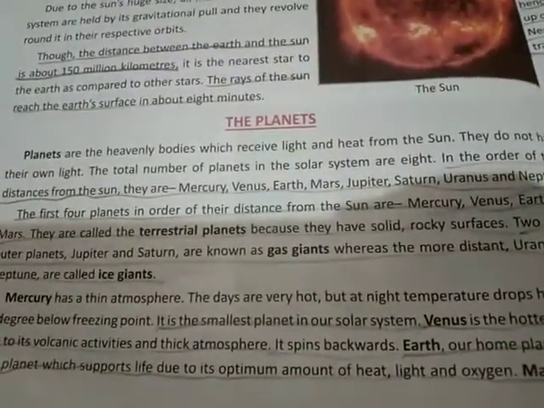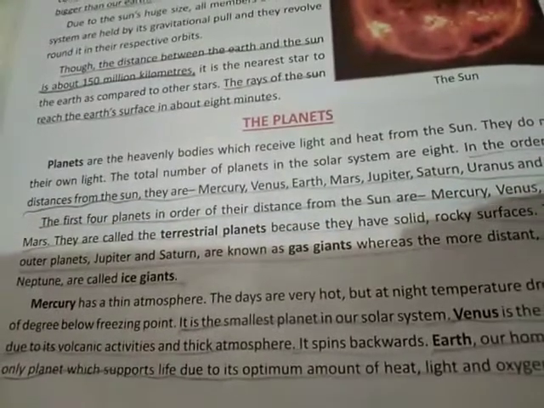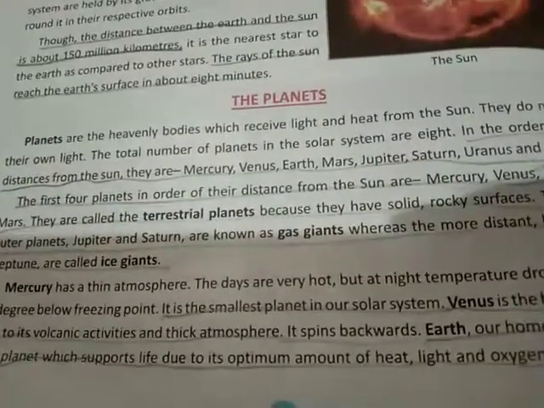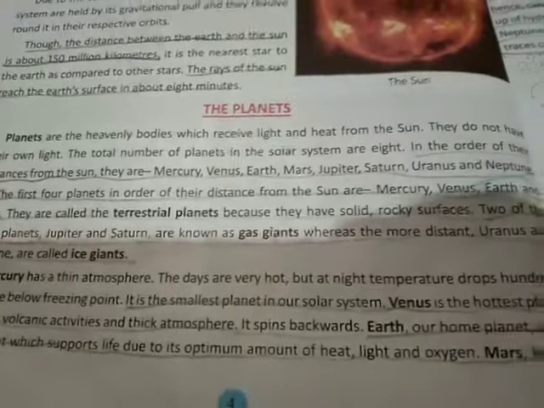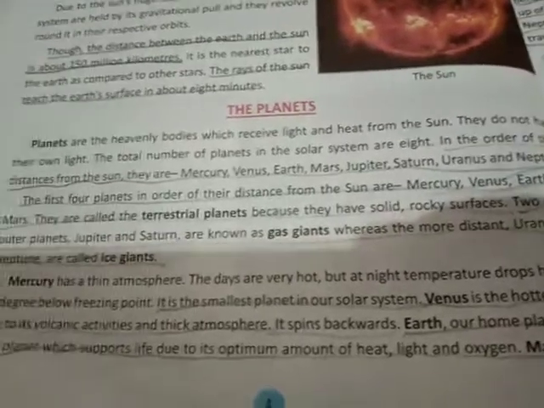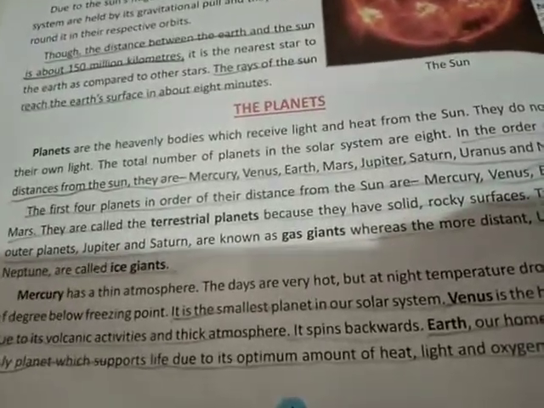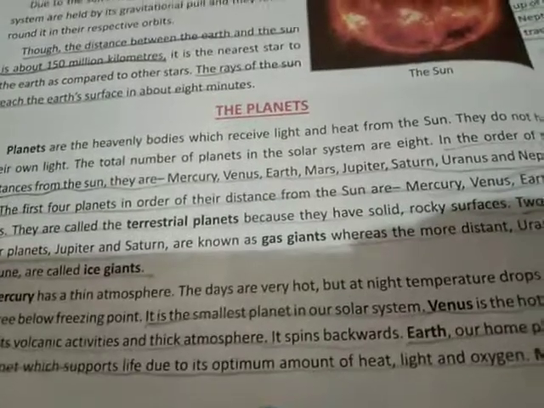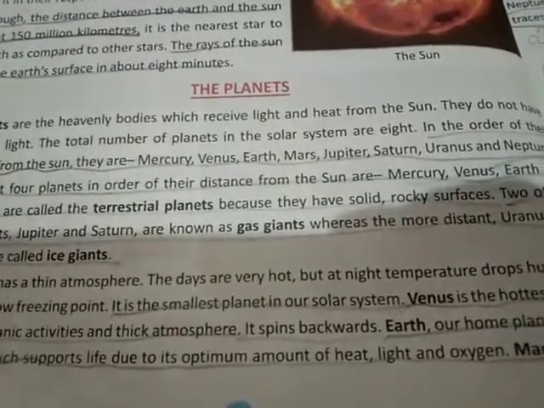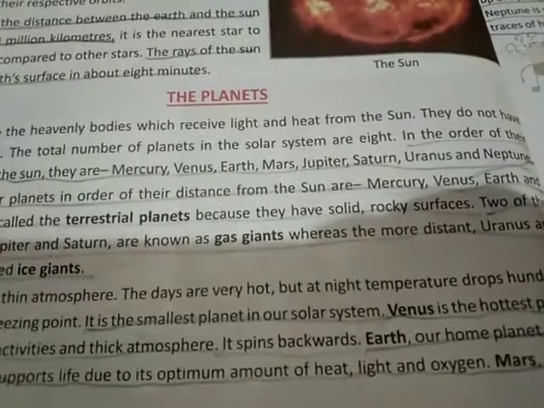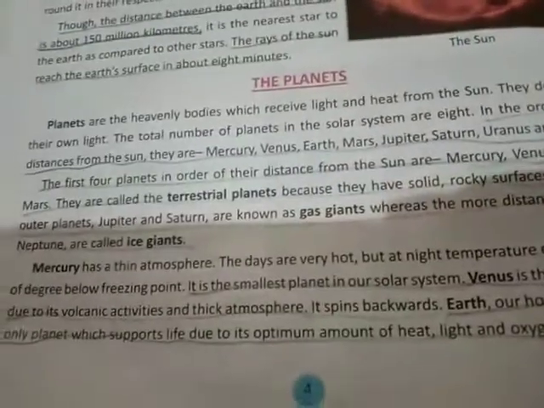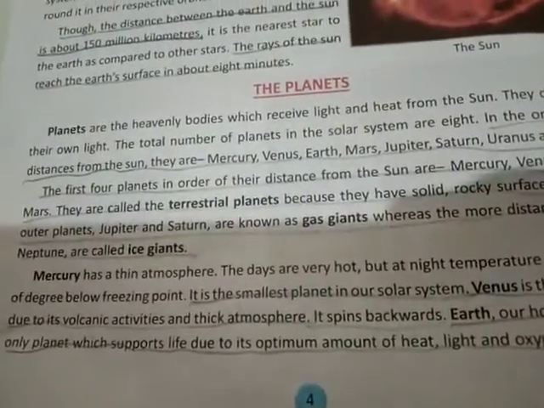They are called the terrestrial planets because they have solid and rocky surfaces. If the question comes why these planets are known as terrestrial planets, the answer would be because they have solid and rocky surfaces. Two of the outer planets, Jupiter and Saturn, are known as gas giants, whereas the more distant Uranus and Neptune are called ice giants.